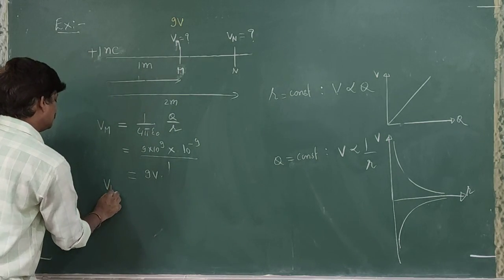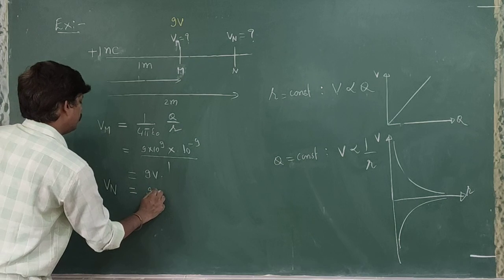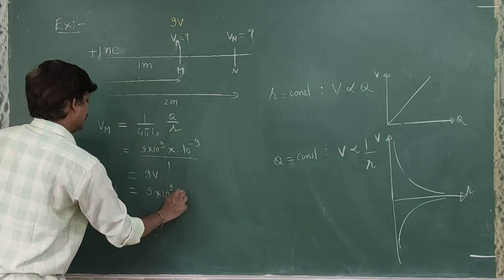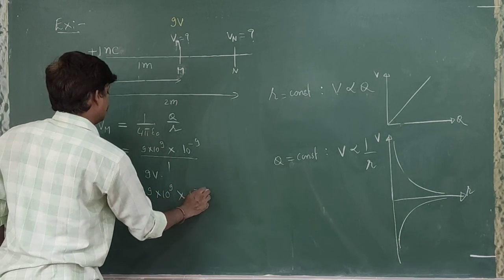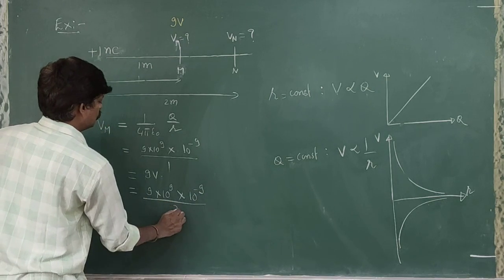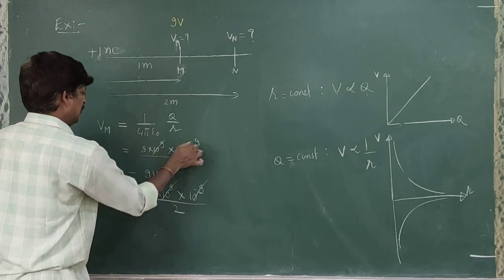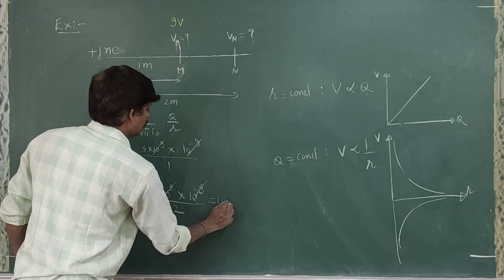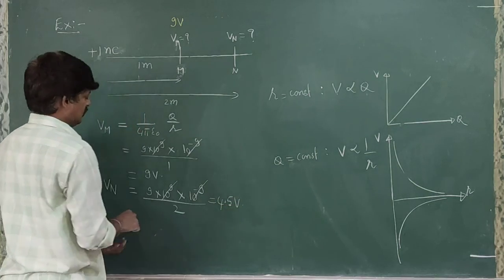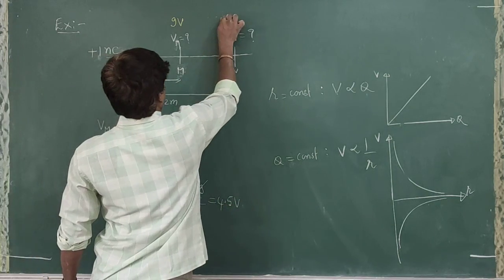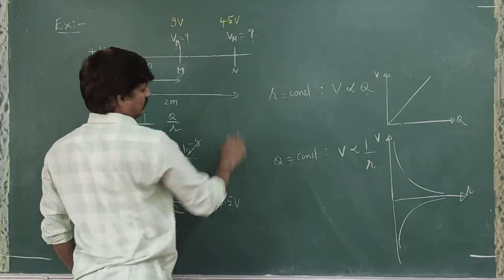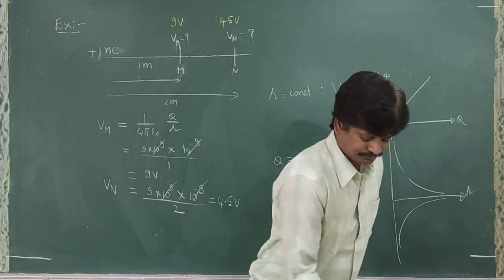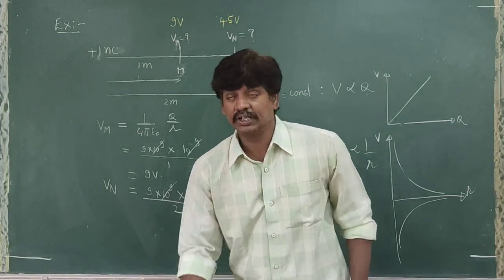Similarly, find out potential at N. So 9 into 10 to the power of 9, Q value 10 to the power of minus 9, R value 2. So these two will get cancelled. That means how much are you going to get? 4.5 volts. That means here, how much are you having? 4.5 volts. Will you agree with that?